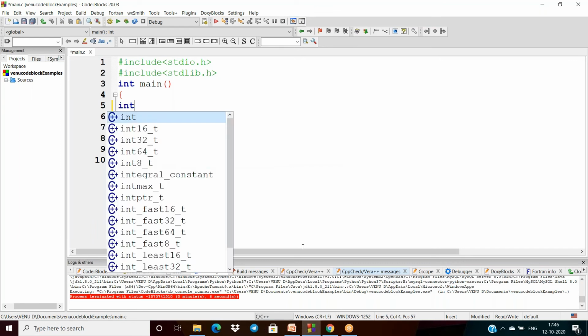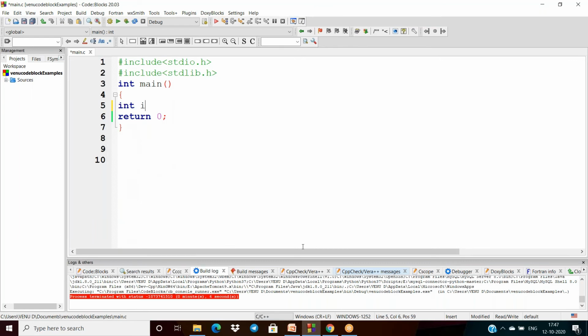Let us see. First, I'm taking some i, and i is initialized with 1. Then I'm taking a label. Here I'm printing the i value, and after that I can increment the i value.